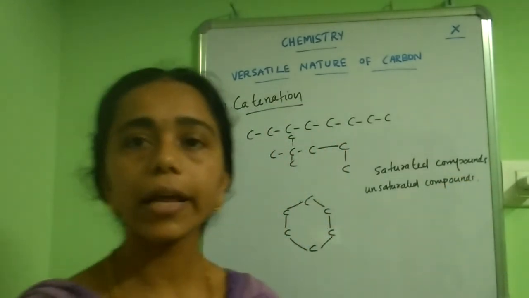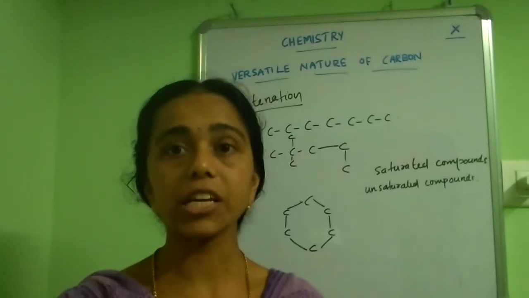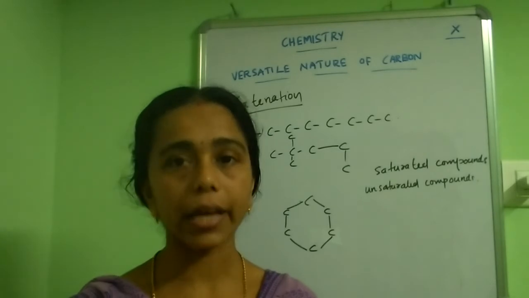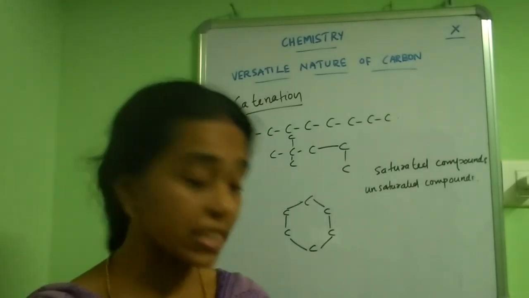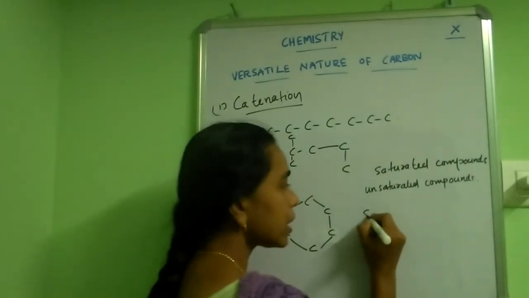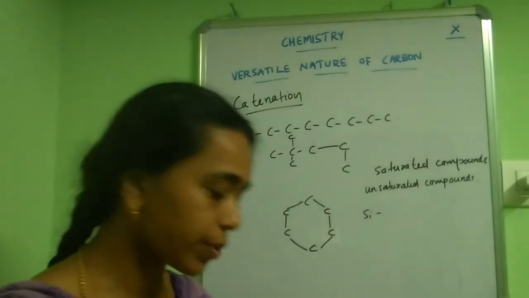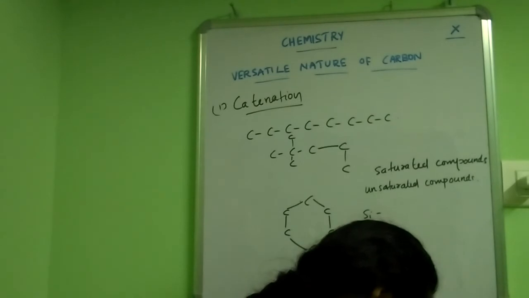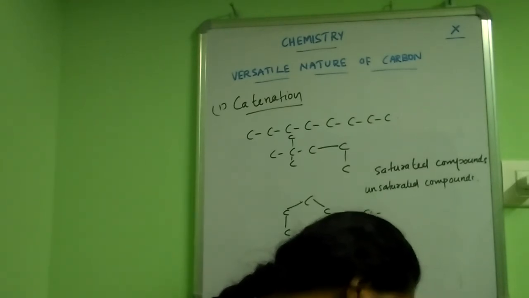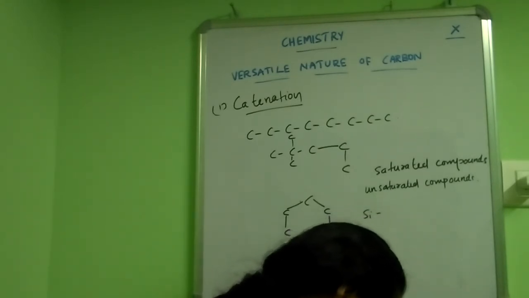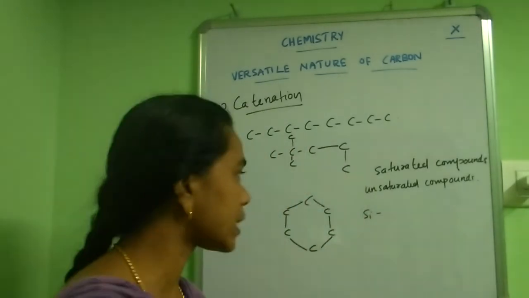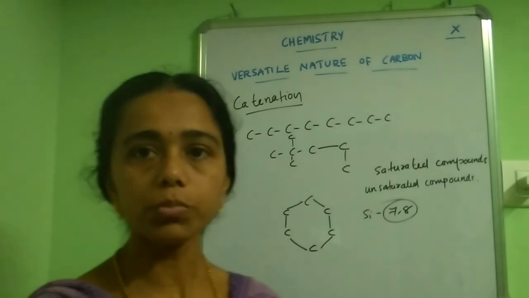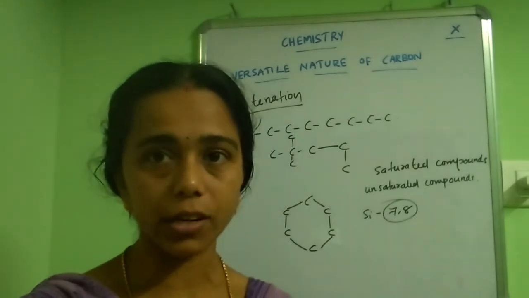No other element has this catenation property like carbon. The exception is silicon. In the case of silicon, it can form long chains with other silicon atoms, but these contain only up to 7 or 8 atoms.